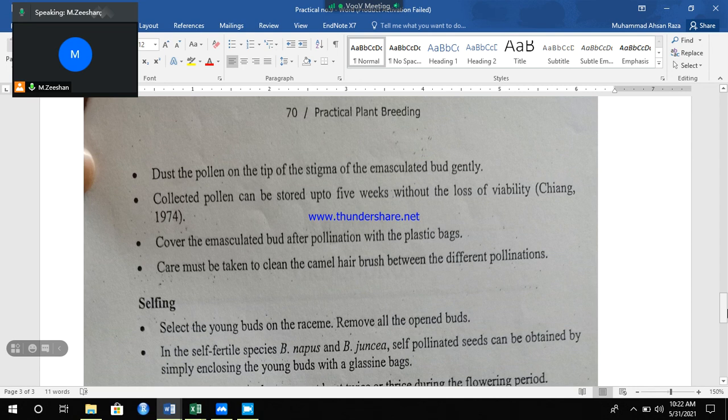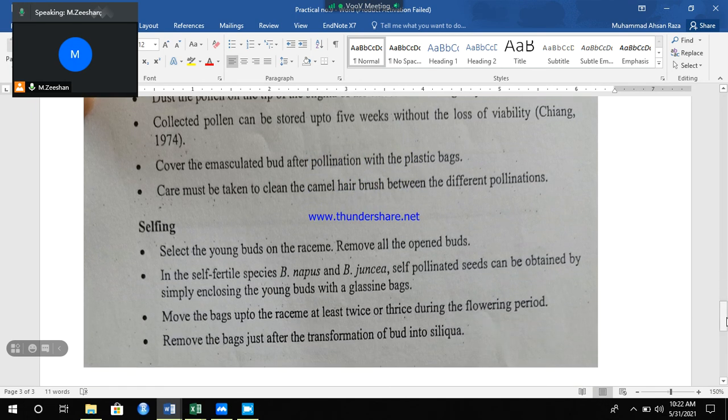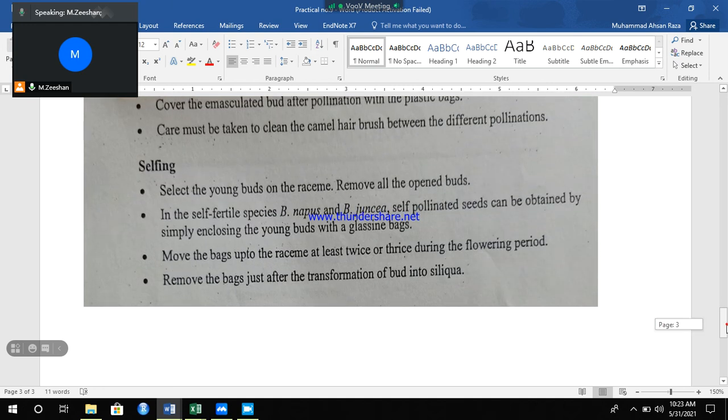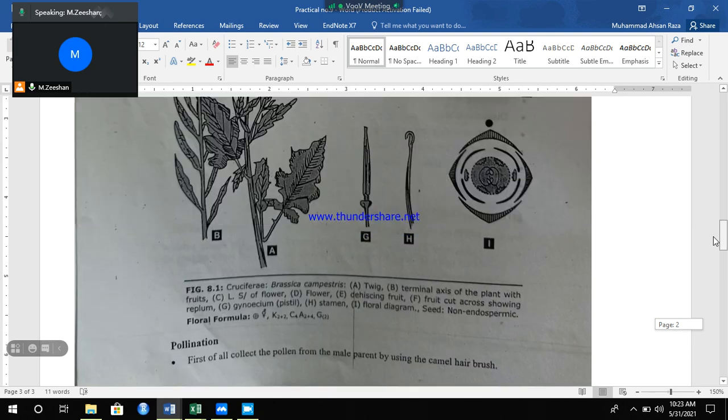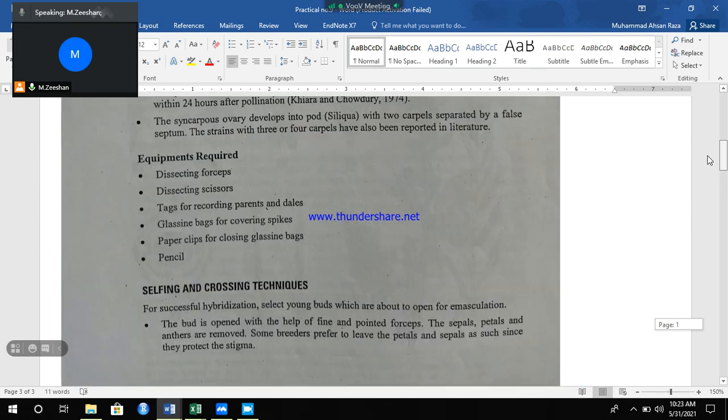What about selfing? We select only the young buds on the racemes and remove all open buds. In self-fertile species like Brassica napus and Brassica juncea, both are self-pollinated. We can simply enclose the young buds with a glycine bag, and move the bag up the raceme at least twice or thrice during the flowering period. Remove the bag just after the buds transform into siliquae. This is about the floral biology of the Brassica crop.